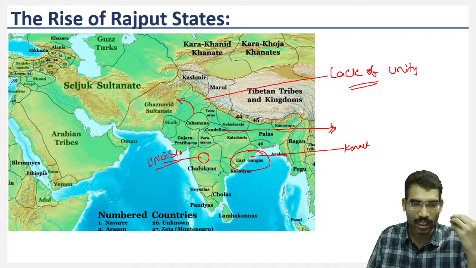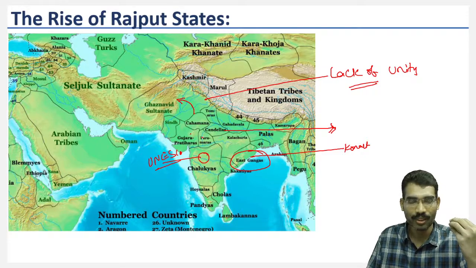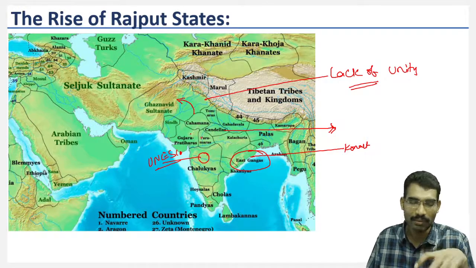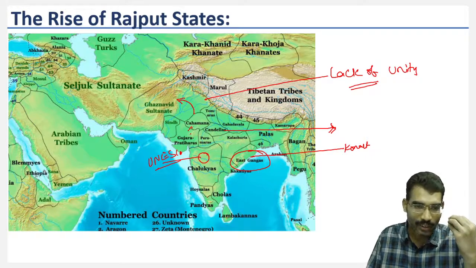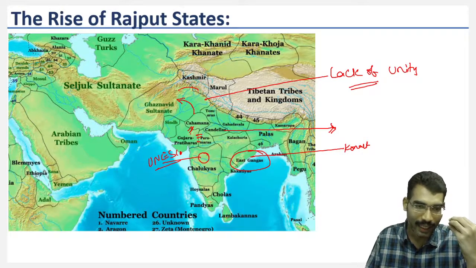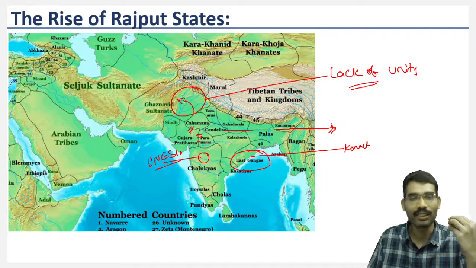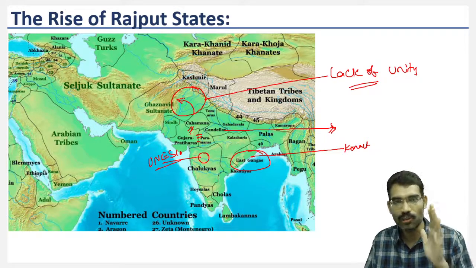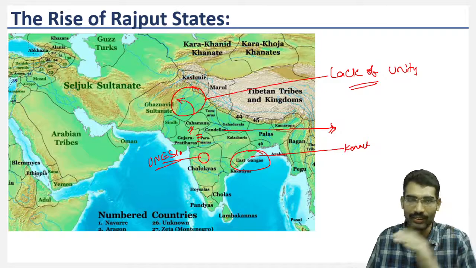And Gurjara Pratiharas and Solankis, they patronized art and architecture. So within their dominion, they were very powerful. However, they were always fighting with their neighboring Rajput kingdoms, but they lacked a common policy when it comes to the northwestern part of India. This is one of the reasons for their defeats.